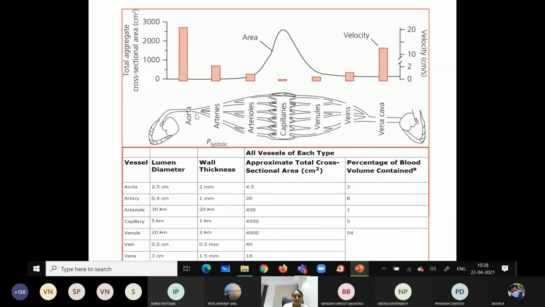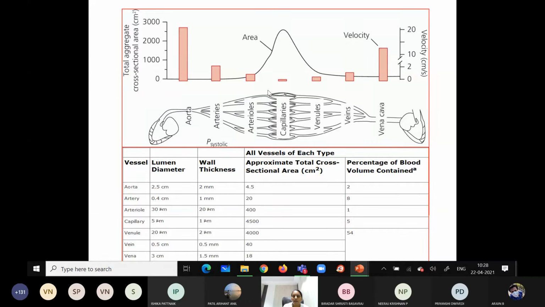Like that, the velocity of the blood flow gradually decreases along with the cross-sectional area, so very less in the capillaries. If the velocity is more, then the blood will not stay there.